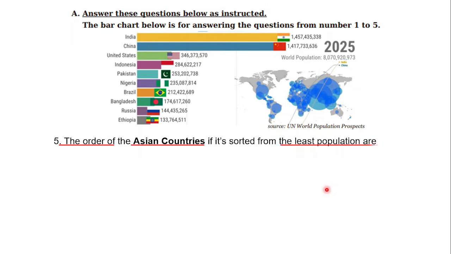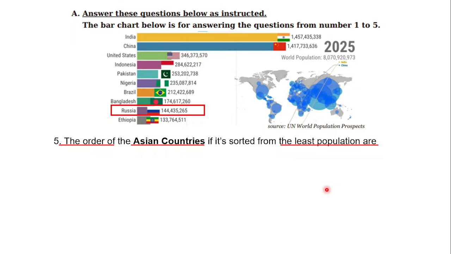First of all is Russia. Actually, Russia is transcontinental. What does it mean? Russia lies between Asia and Europe, but most of the area of Russia lies in Asia. So we can say that Russia is one of the Asian countries.